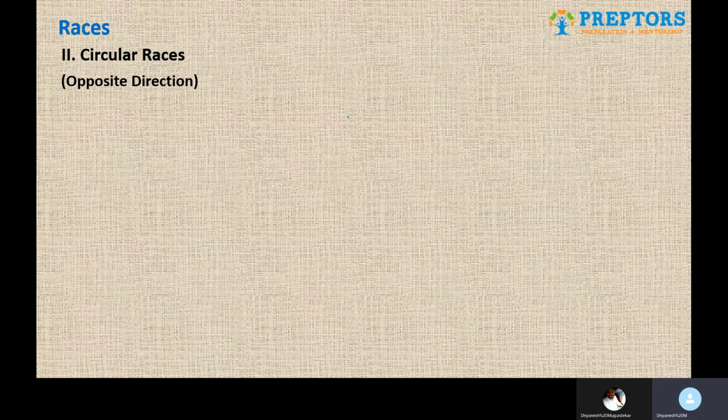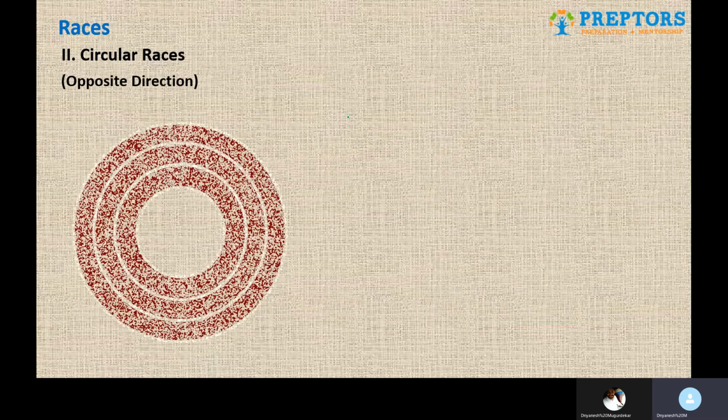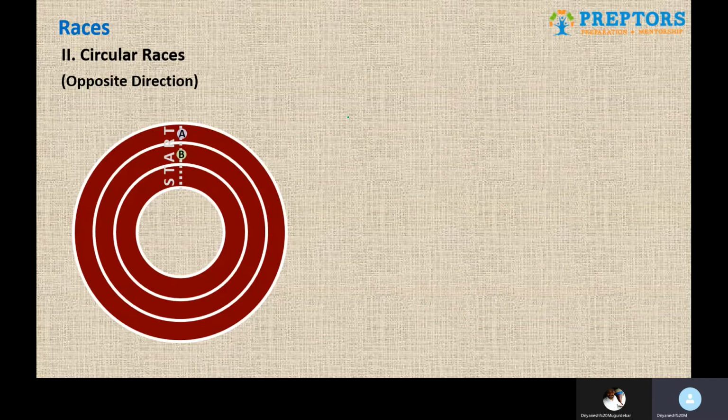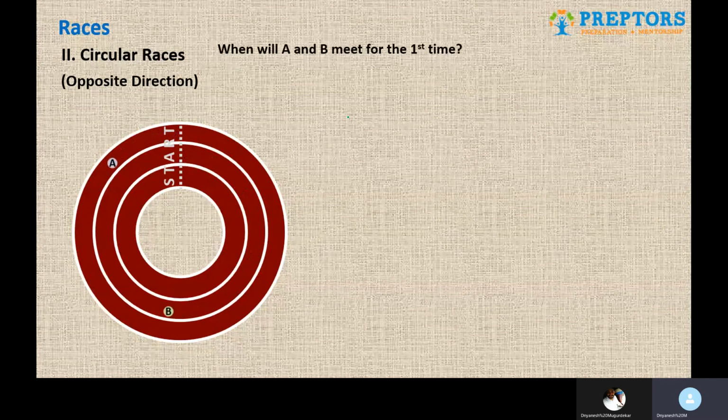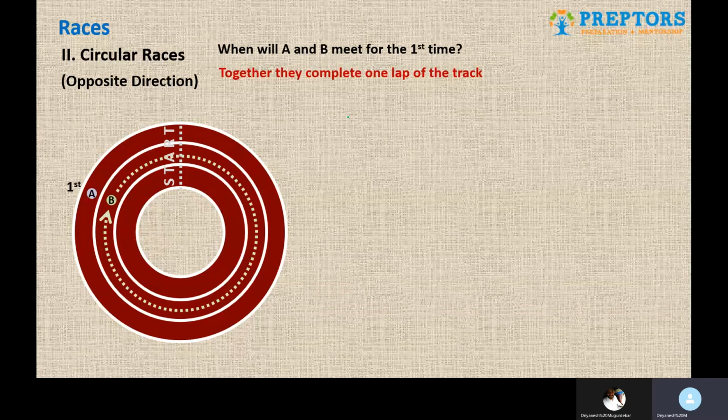Suppose it is the opposite direction race, and again observe very carefully, when do they meet for the first time? The race has started, and when do they meet for the first time? Obviously here you are supposed to remember that together they complete one full lap. So for opposite direction, for the first meeting, what you are supposed to remember is together they finish one full lap. And now because in same direction we did the difference of the speeds, here we'll have to do addition